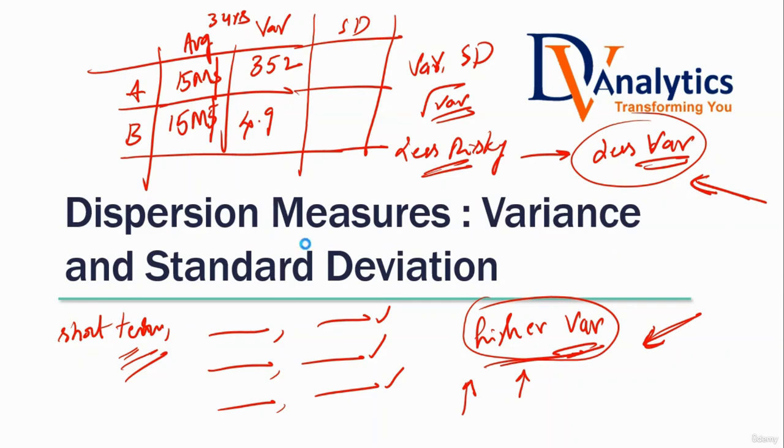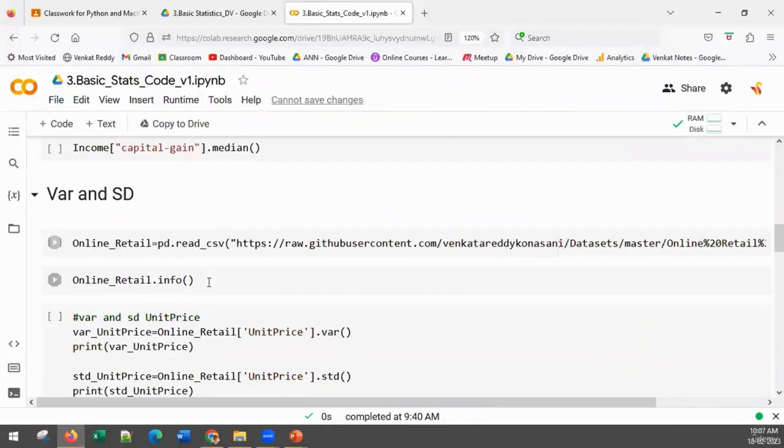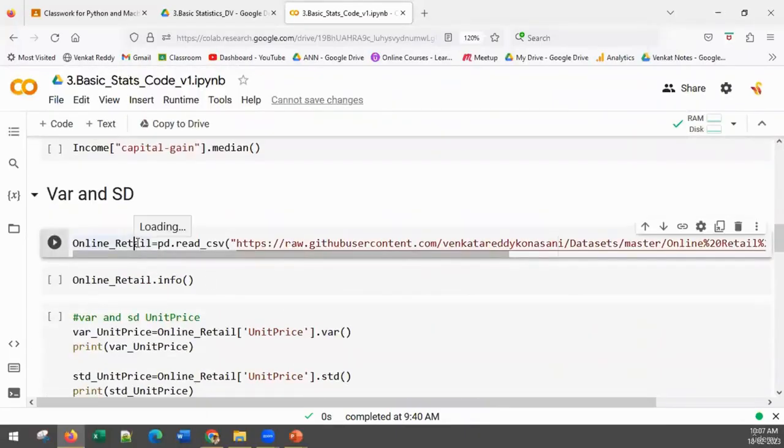Okay, so let us do a quick exercise. The data set that we are going to take now is online retail sales data. All of you check this out. This is a new data set, online retail sales data. Then get an idea on the data set.